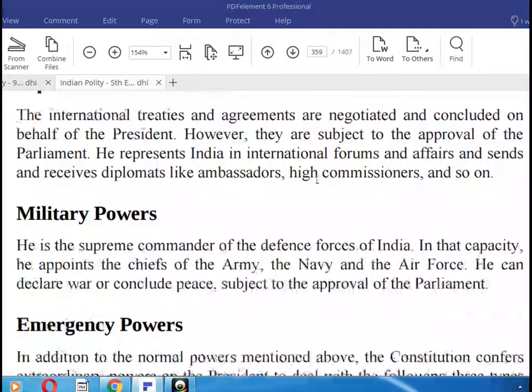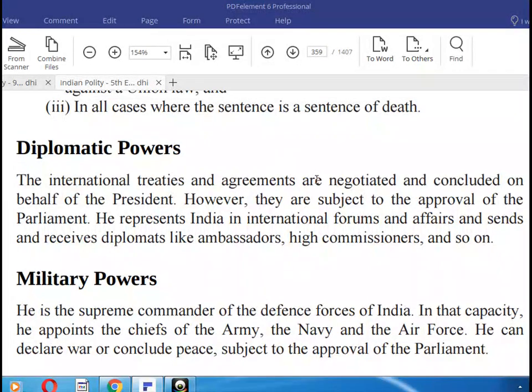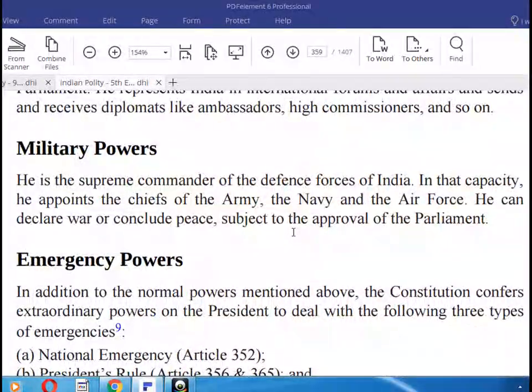a sentence of death. Diplomatic powers: international treaties and agreements are negotiated and concluded on behalf of the President. They are subject to the approval of the Parliament. Military powers: he is the supreme commander of the defence forces of India. In this capacity, he appoints the chiefs of the army, the navy, and the air force. And he can declare war or conclude peace, subject to the approval of the Parliament.